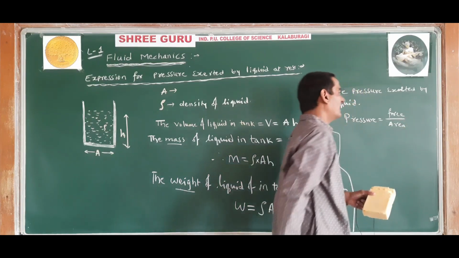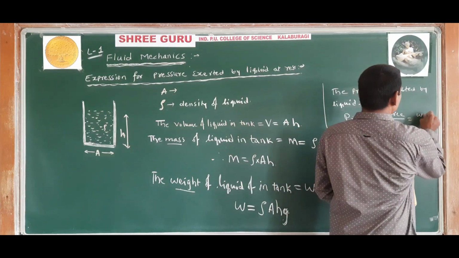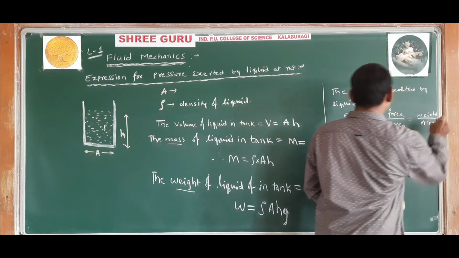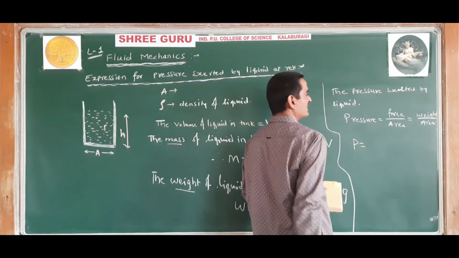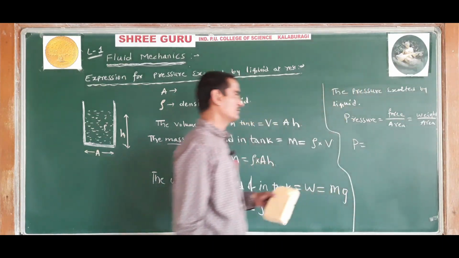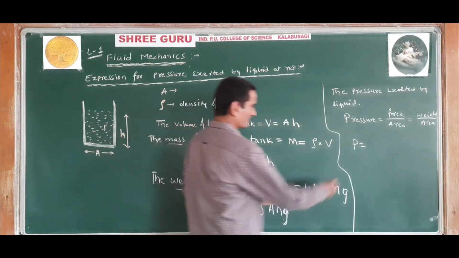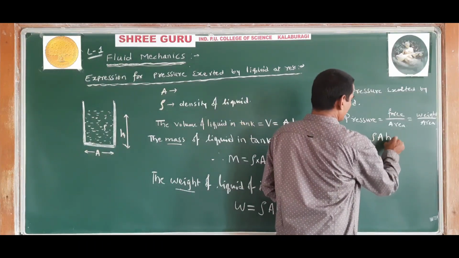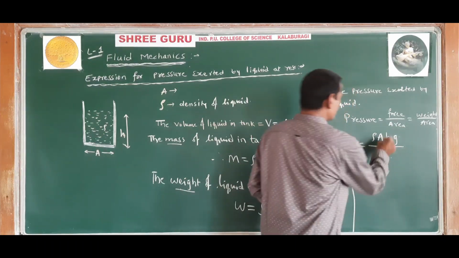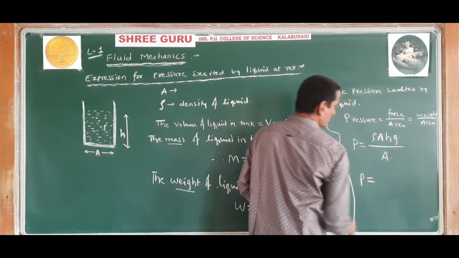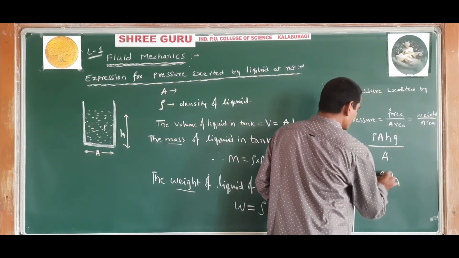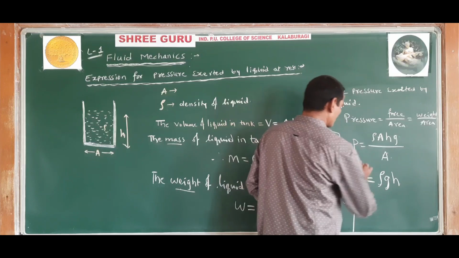This force is nothing but weight divided by area. So P is equal to force divided by area. Force is weight, and weight is rho A H g, divided by area A. Now A will cancel. So P is equal to rho g H.